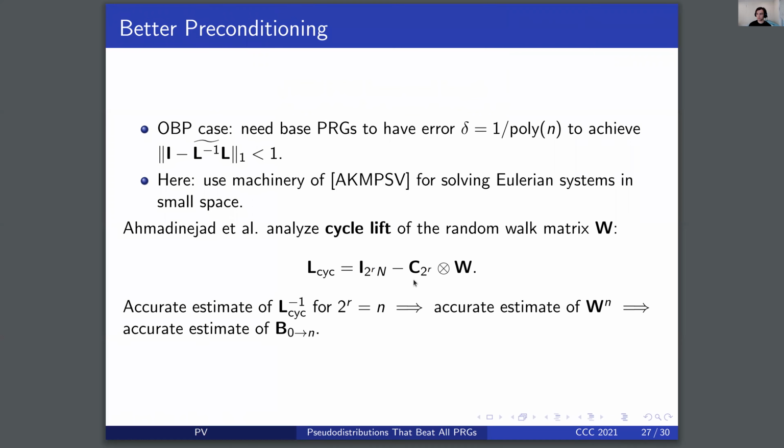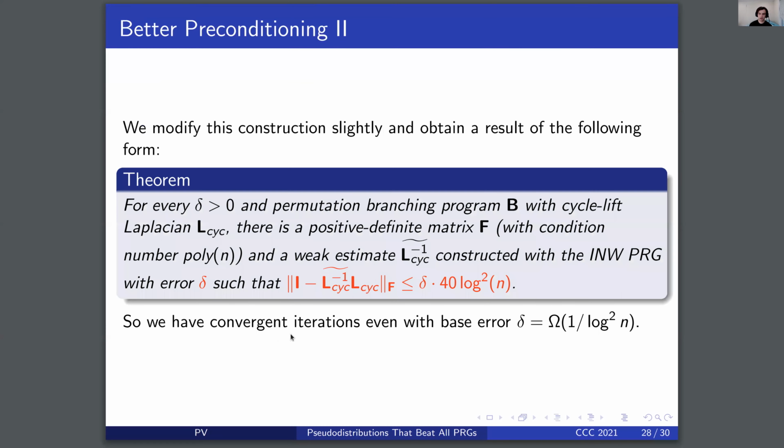And what they show, and what we are able to adapt, is that an accurate estimate of L-lift inverse for 2 to the r equal to n, so a cycle lift of length n, implies an accurate estimate of the random walk matrix to the nth power, which itself implies an accurate estimate of random walks of length n from layer 0 to layer n. We modify their construction slightly and obtain a result of the following form.